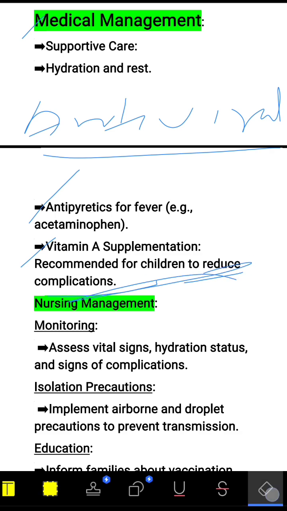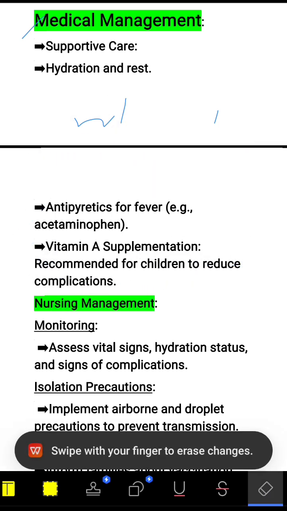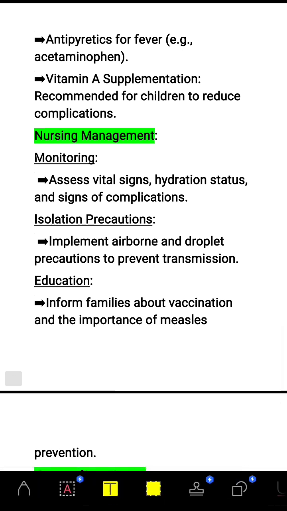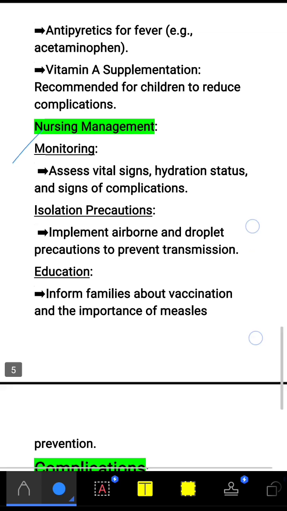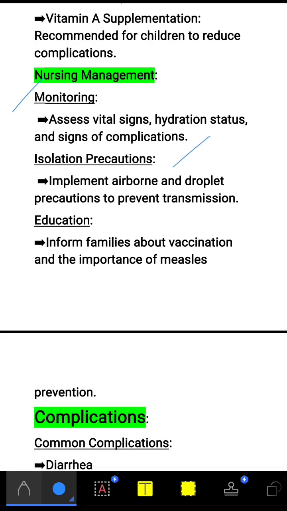Next we'll move to nursing management. In nursing management, first of all we have to do monitoring. We assess the vital signs, hydration status, and signs of complications. Next is isolation precautions. We have to implement airborne and droplet precautions to prevent transmission.